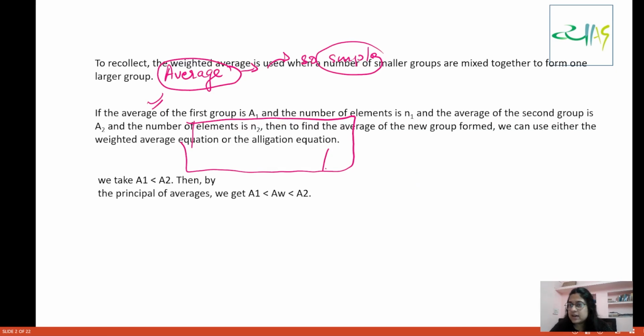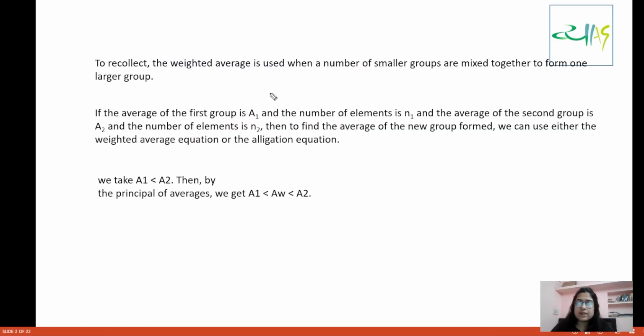Now, what is allegation? Allegation is nothing but weighted average. Okay, it is nothing but weighted average. So already we have seen weighted average. What is the meaning of weighted average?